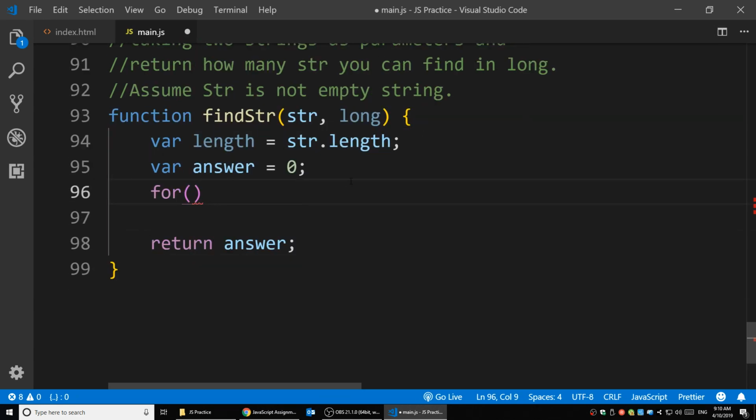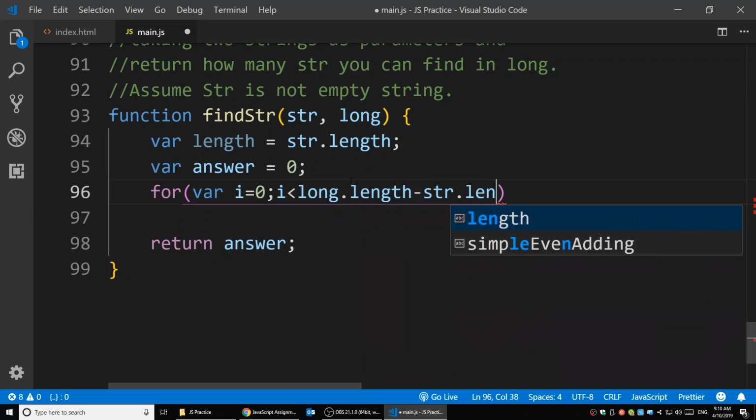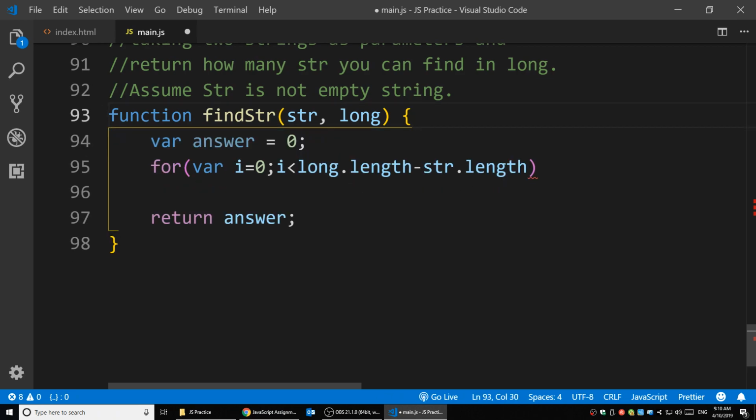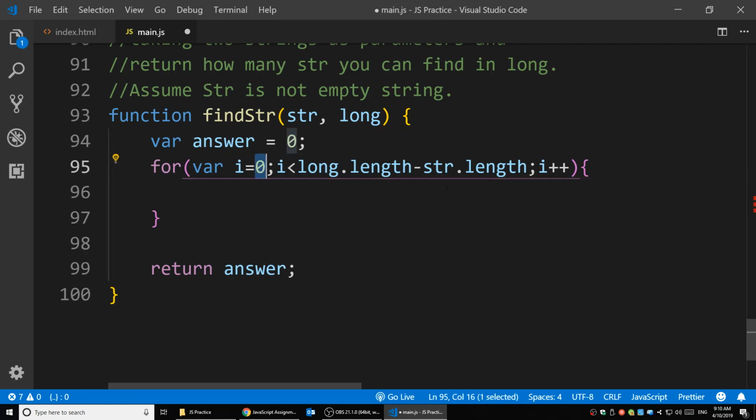Inside the loop, we start with variable i equal to 0, and let's say i is smaller than long.length, and we also need to minus the string's length. We loop from the first index, 0, until the last index minus the string's length, because we're going to check the characters inside it. We can compare with long.